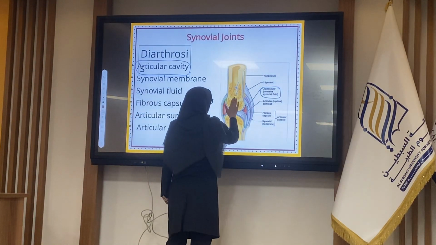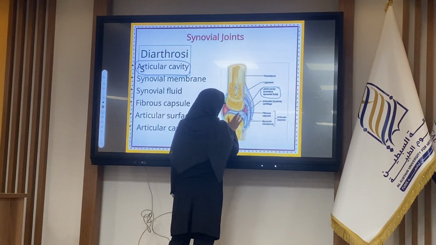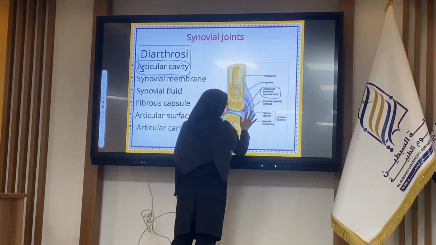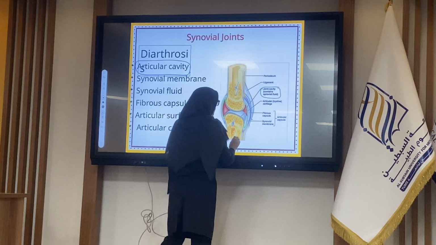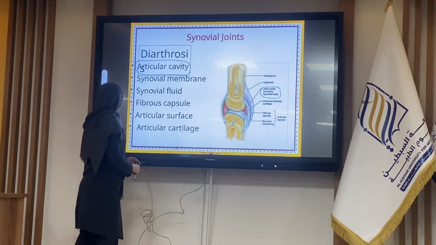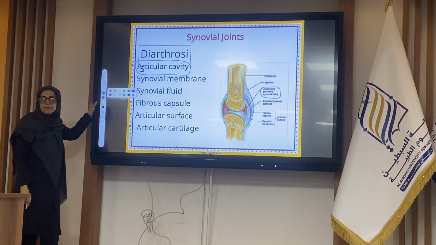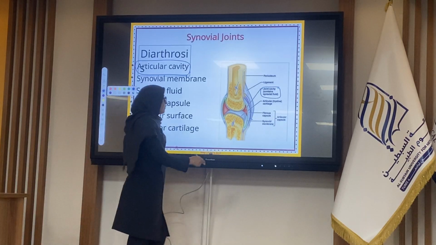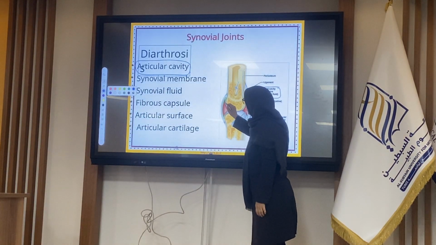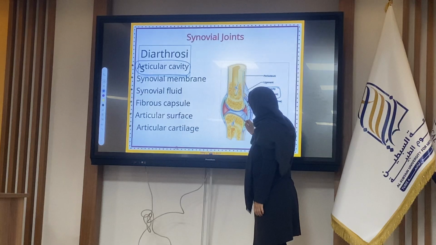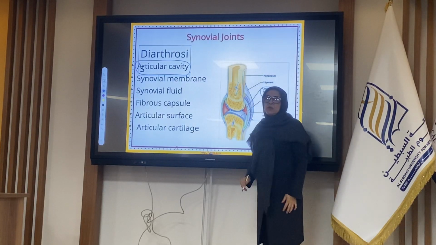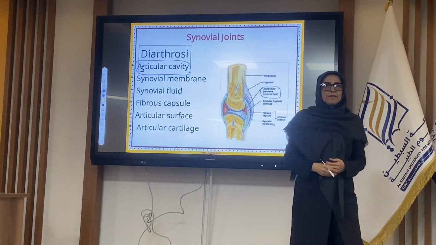This joint has different structures, named the movable joint or diarthrosis. This cavity is lined at the head of the bones by articular cartilage.